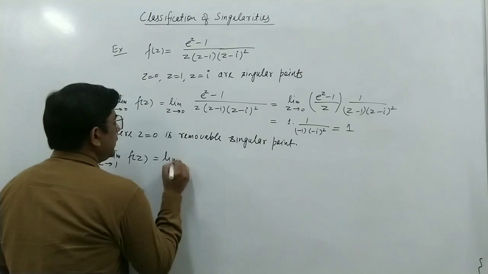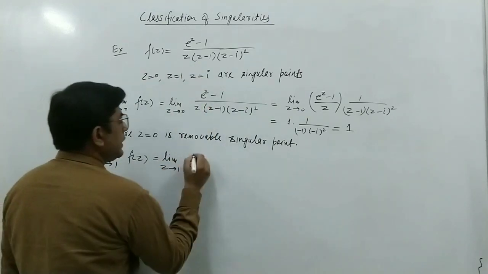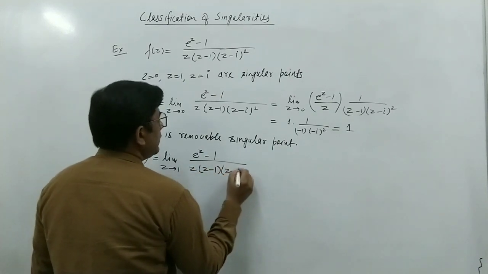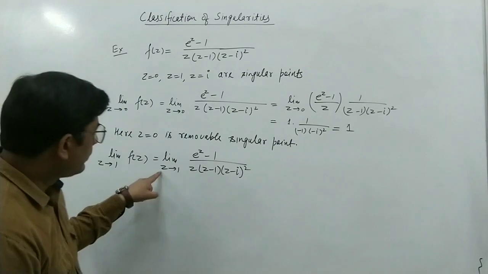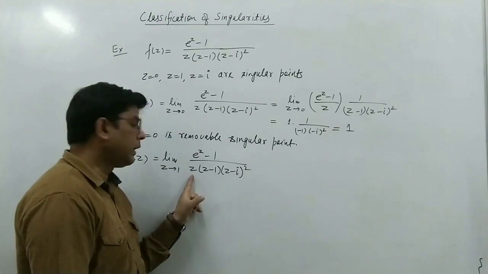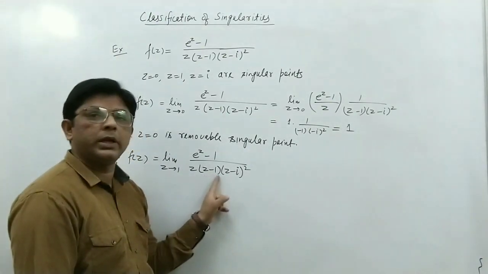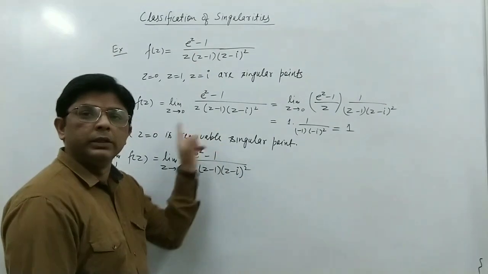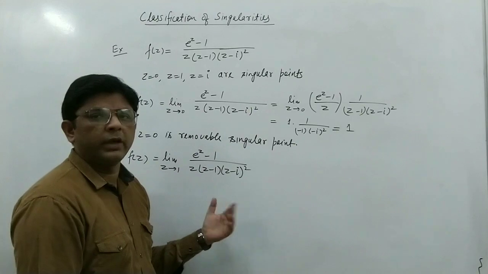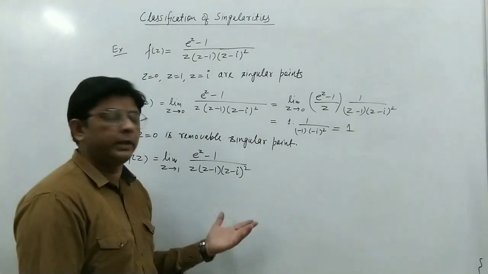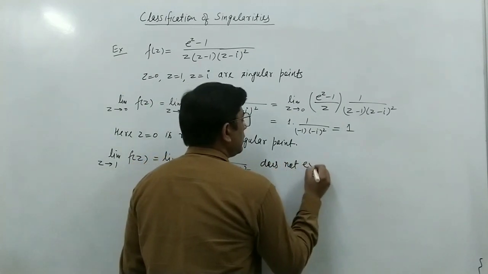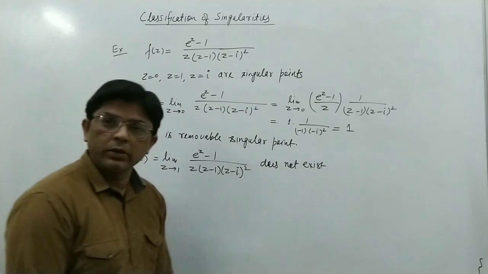When we put the limit z tends to 1 in f(z) = (e^z - 1) / (z(z - 1)(z - i)^2), the numerator is defined and we can put z = 1 there, but in the denominator we cannot, because when we put z = 1 this will be an undefined expression, or we can say that the value of the limit is not finite. It means this limit does not exist.